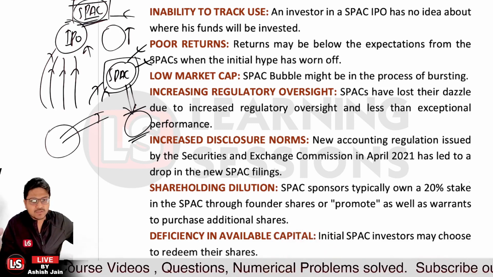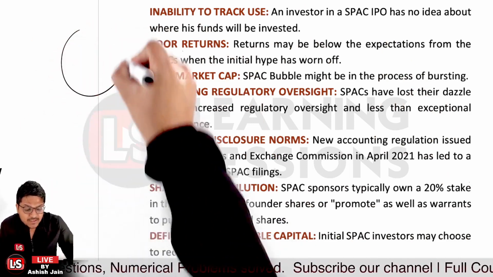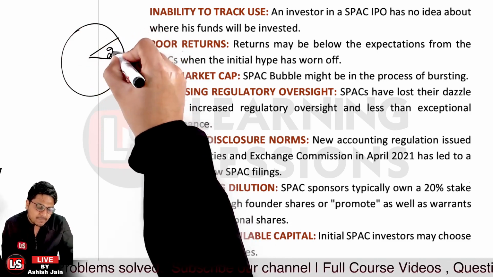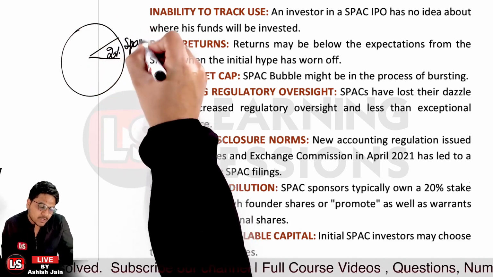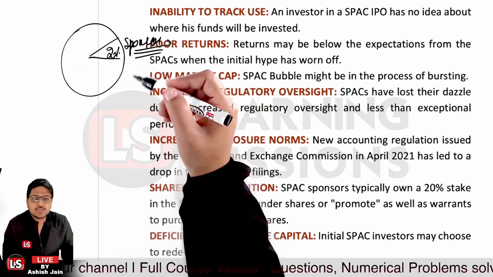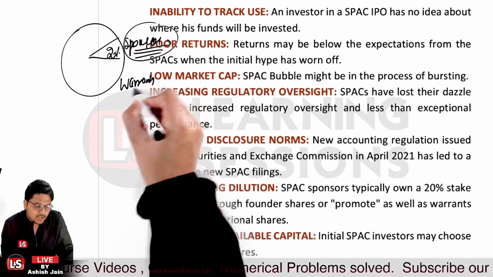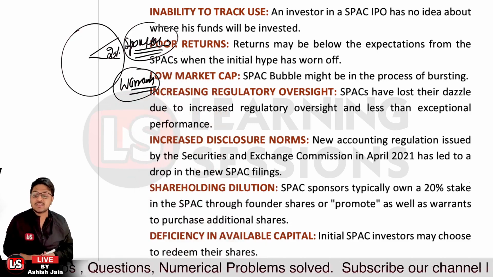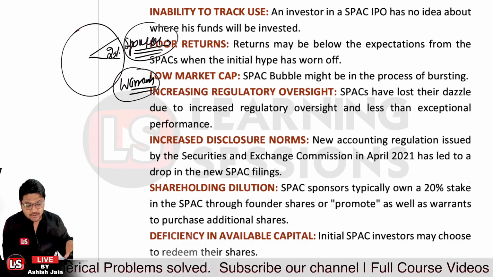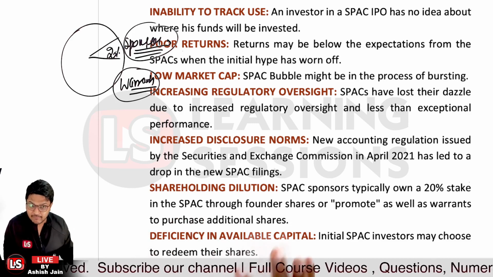And further, the sixth one is related to shareholding dilution. If we talk about SPAC sponsors, they hold 20% of the shares in the SPAC. If we talk about 100% of the shares, 20% are held by the sponsors. Other than that, they also have warrants with them, by which they can purchase additional shares too, right? Since the sponsors hold this share in the SPAC, they can also dilute their shares. That is another disadvantage related to it.